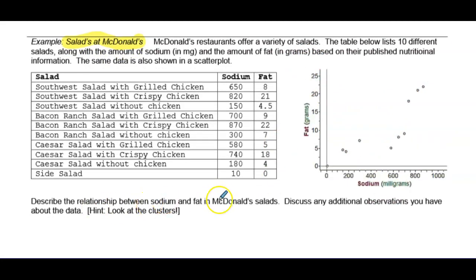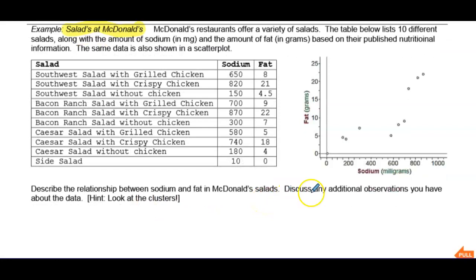We're asked to describe the relationship between sodium and fat in McDonald's salads. Discuss any additional observations you have about the data. Hint, look at the clusters. So let's take a quick look at the clusters of data here. Let's go ahead and highlight them. I've got a cluster of data right here, and let's see if we can identify which data points these are in our table.